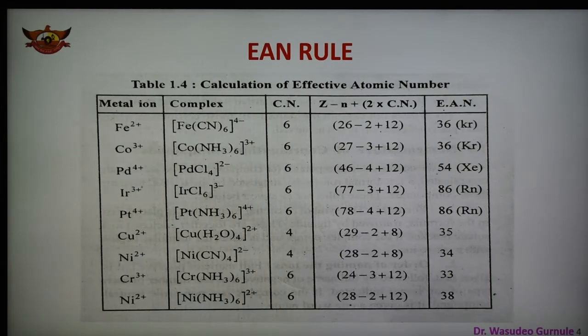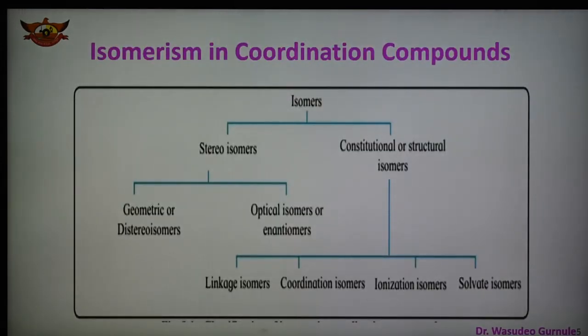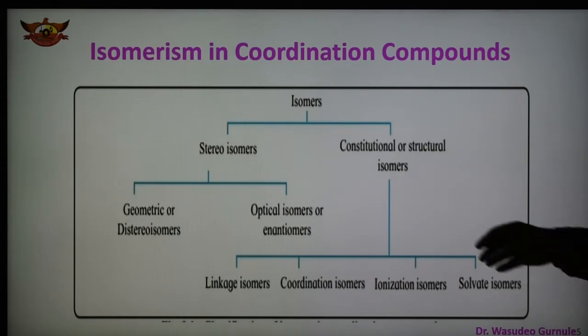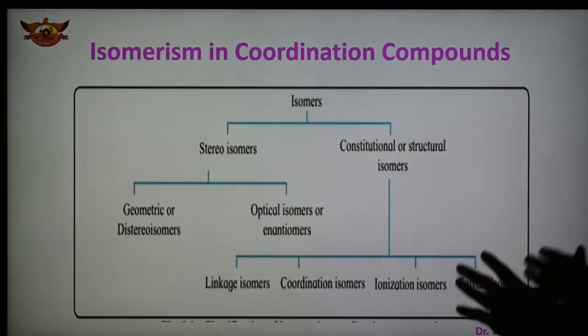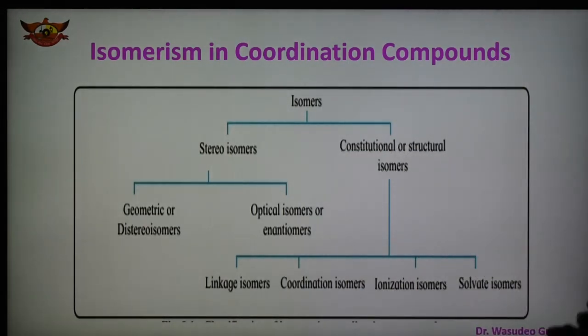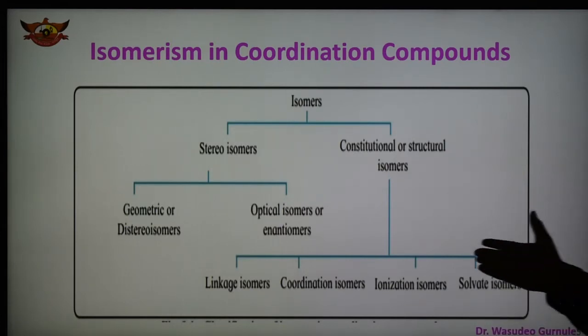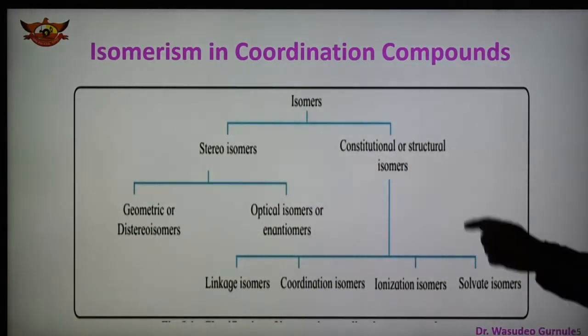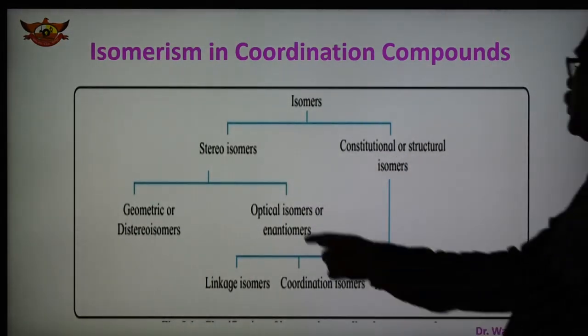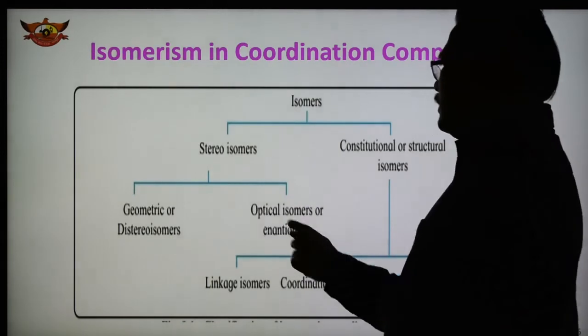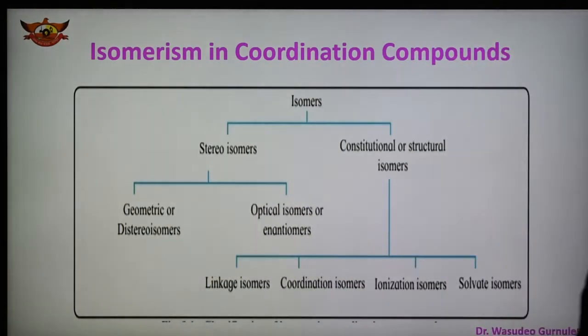Now the next part we are going to see is isomerism in coordination compounds. In the case of isomerism, as we know, what is an isomer? Isomers are compounds having the same molecular formula but different structures, and this phenomenon is known as isomerism. Isomers are of two types: stereoisomers and structural isomers. And stereoisomers are again of two types: geometrical isomers and optical isomers.